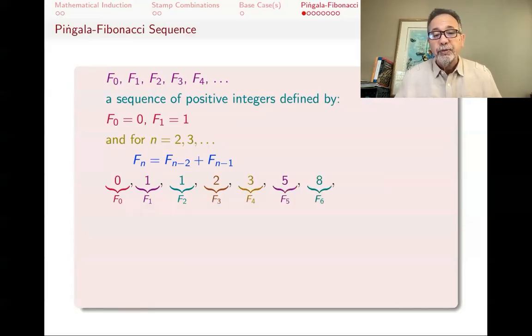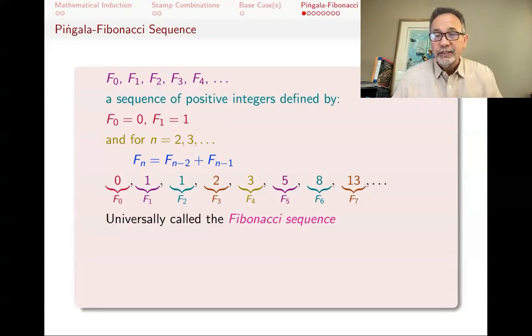2 plus 3 will be 5. 5 plus 3 will be 8. 5 plus 8 will be 13, and so on. This is what's usually called the Fibonacci sequence, but I prefer to call it the Pingala-Fibonacci sequence.